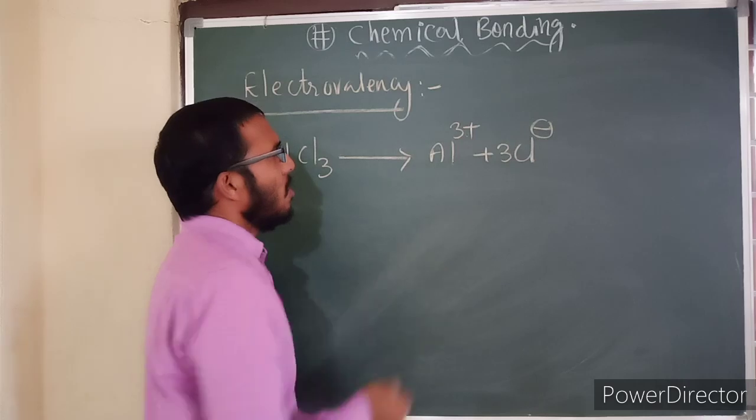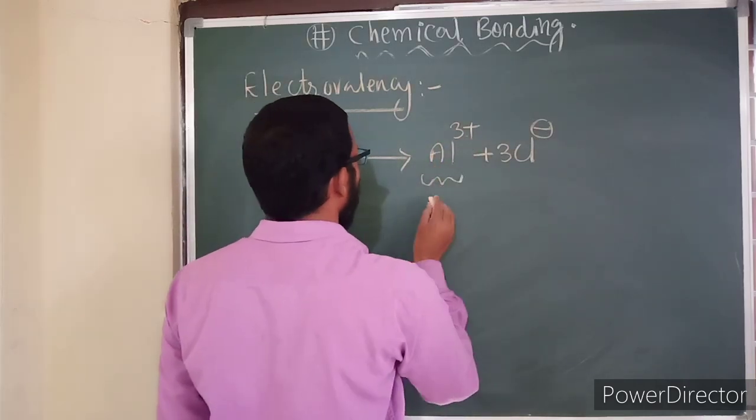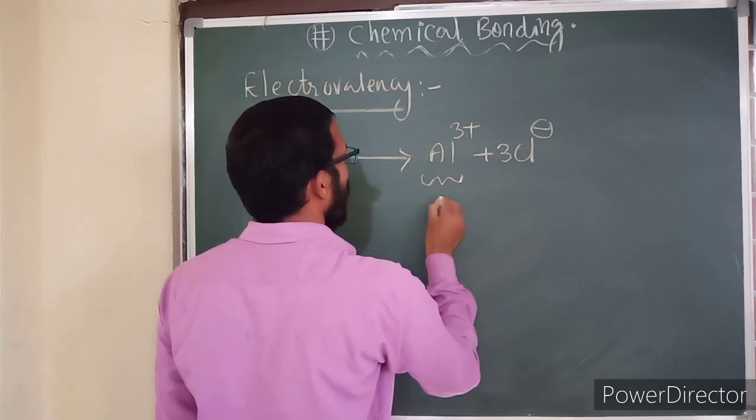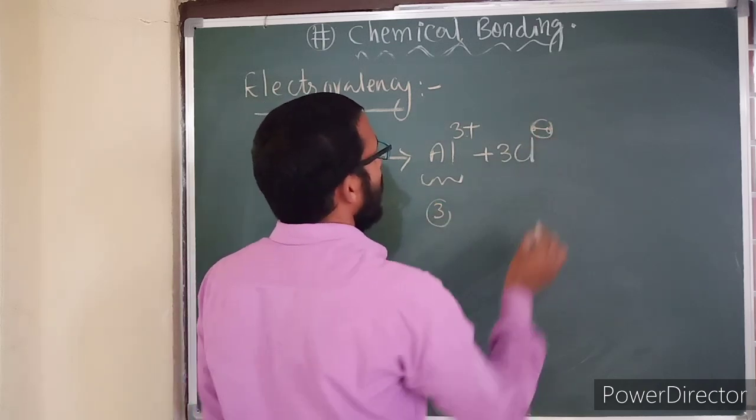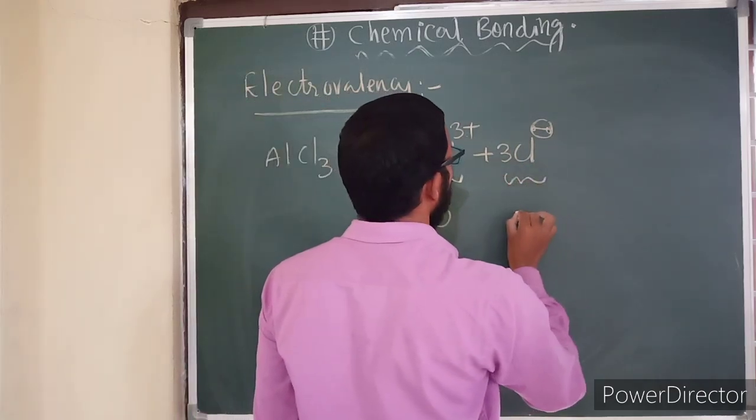Here, plus 3 represents what? 3 electrons lost by aluminium. Therefore, its electrovalency is 3. Now, chlorine gains how many electrons? 1 electron. Therefore, its electrovalency is 1.